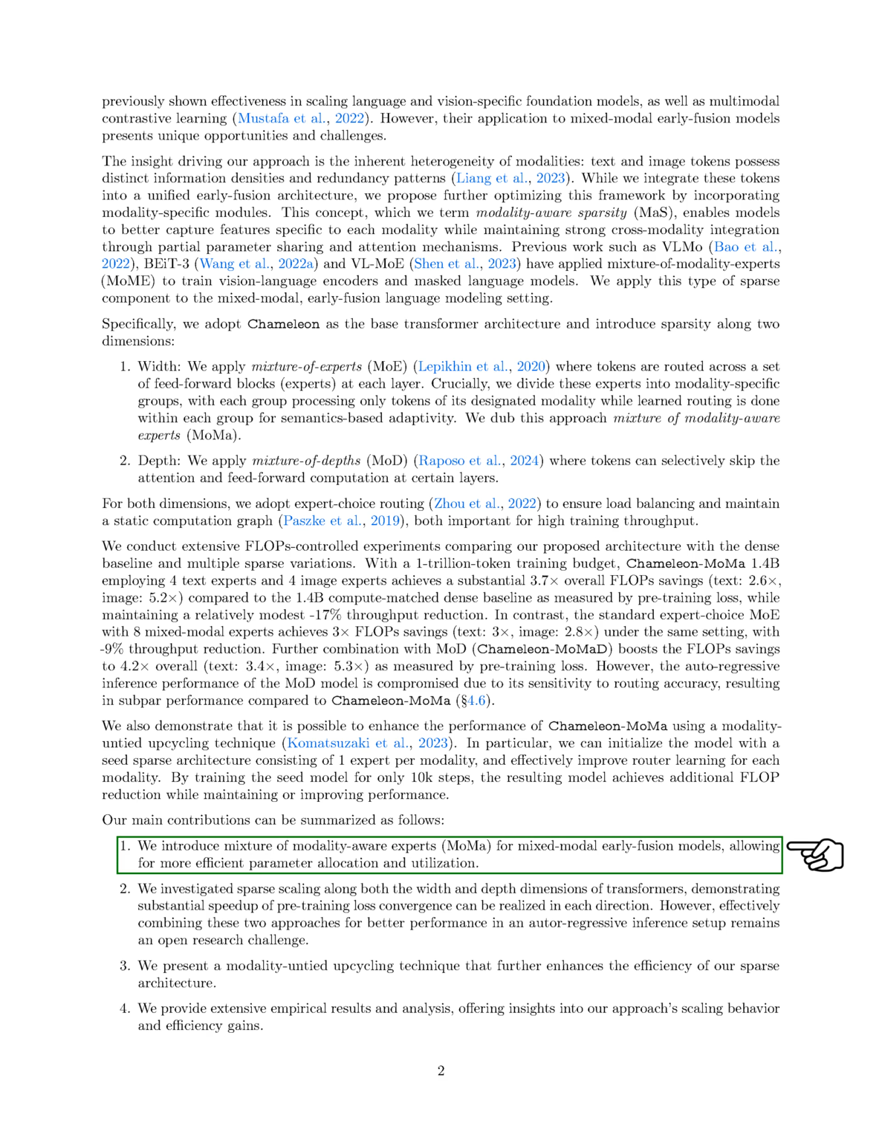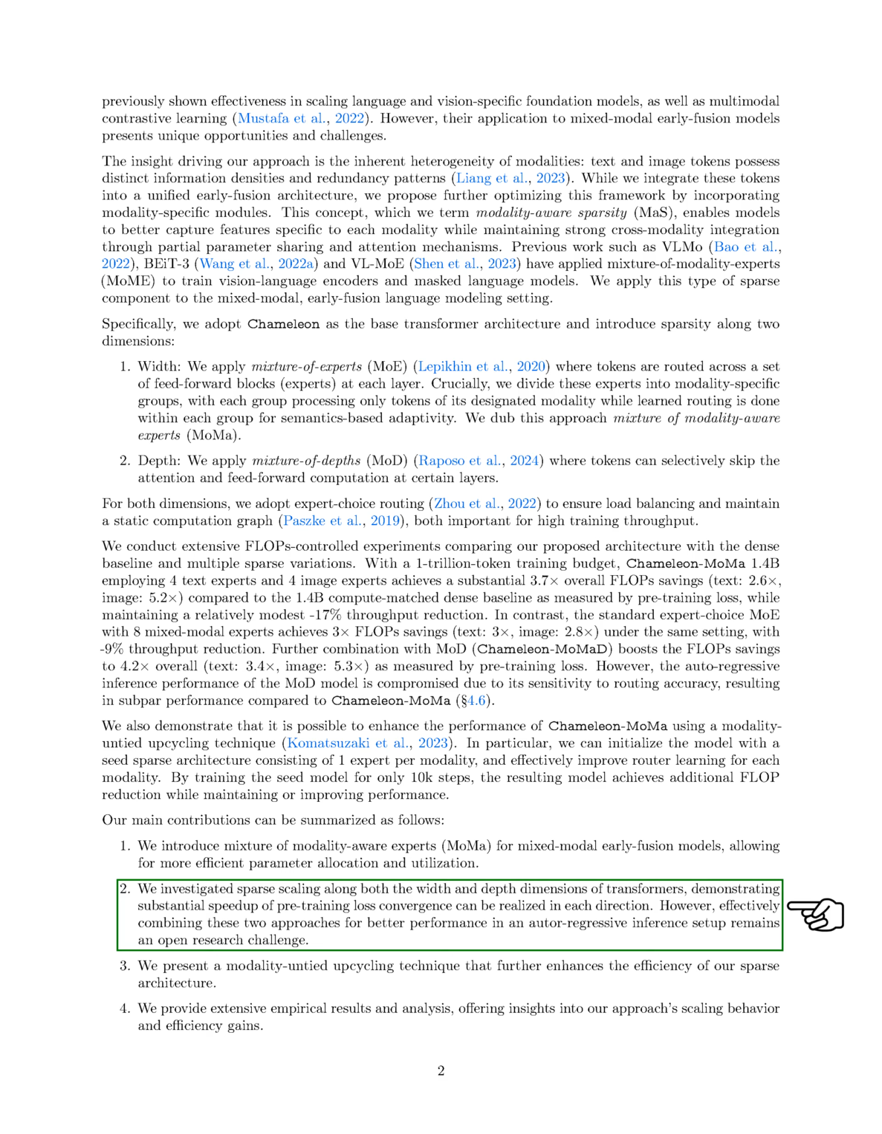We introduce the mixture of modality-aware experts, MoMa, for mixed-modal early fusion models, which allows for more efficient use of parameters. We explore sparse scaling in both the width and depth of transformers, showing that significant improvements in training speed can be achieved in each area. However, effectively combining these two strategies for better performance in an autoregressive inference context remains a challenge for future research.